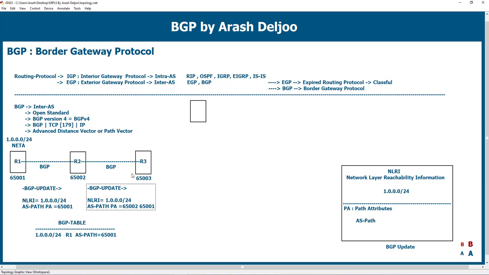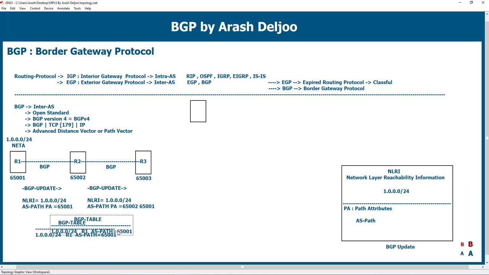This means that R2 says to R3, if you want to reach the NLRI 1000/24 from me, you should traverse two ASs. One, 65002, that is my AS, and second, 65001, that is the R1 AS.